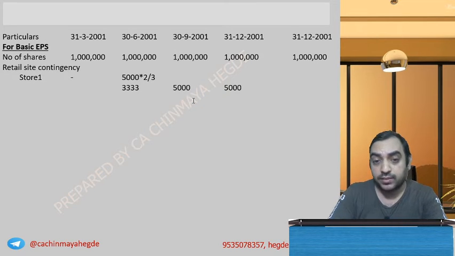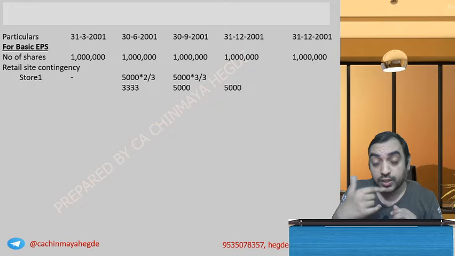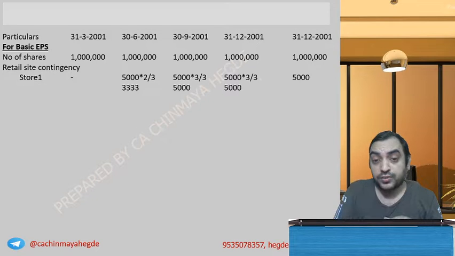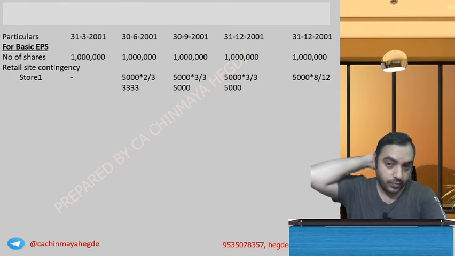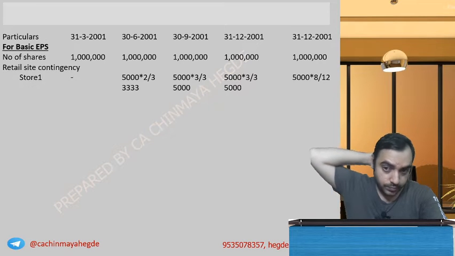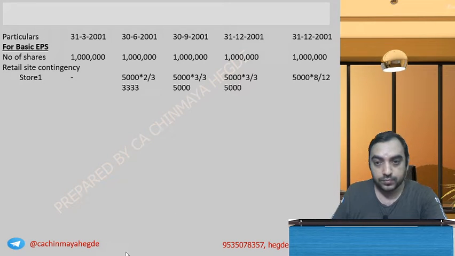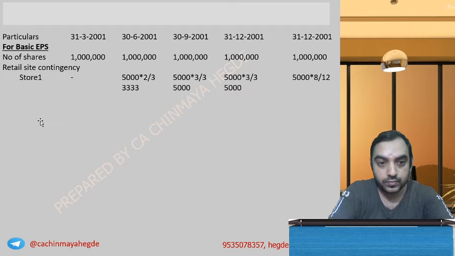And for the year ending 31st December, how do you calculate? This 5,000 was there for 3 months. This 5,000 was there for 3 months. And this 5,000 was there for how many months? From May to December: 3, 3, 6, 6 plus 2, 8. 8 out of 12 months. How much do you get? 3,333.